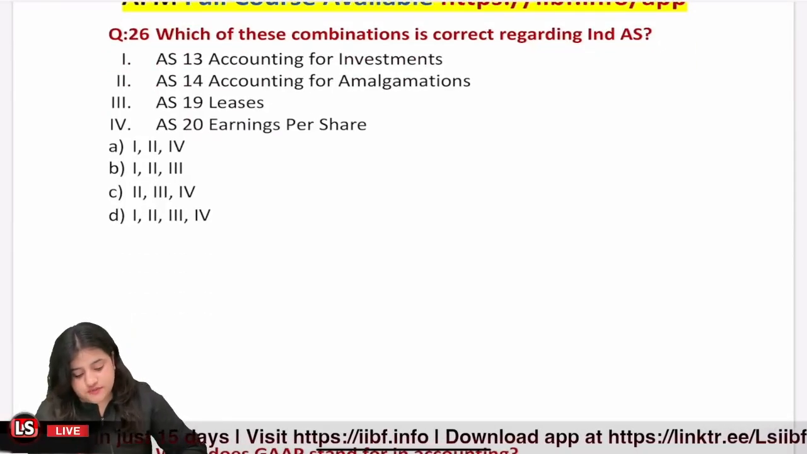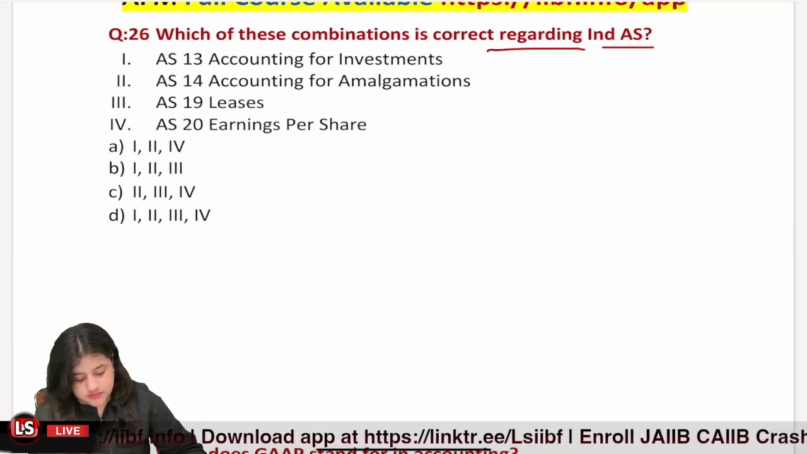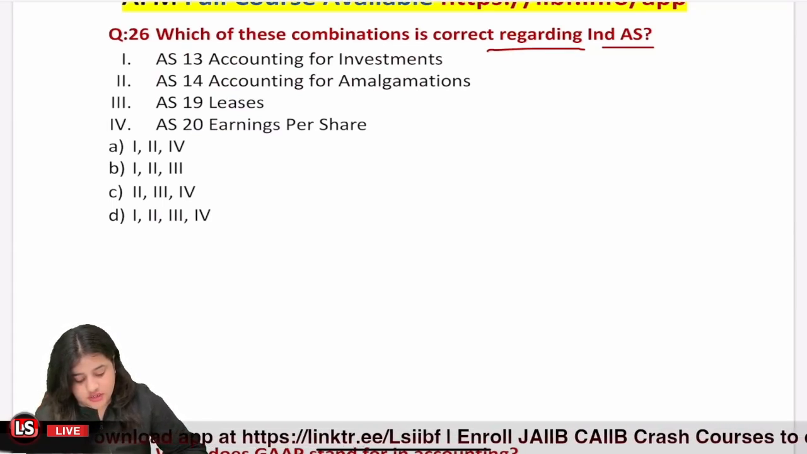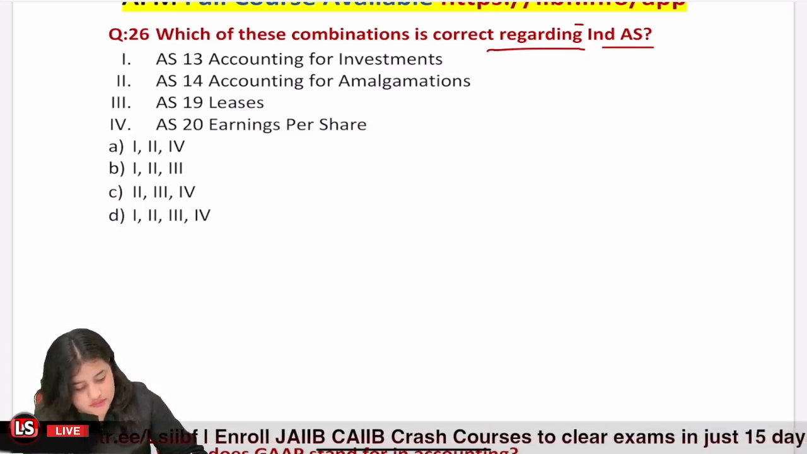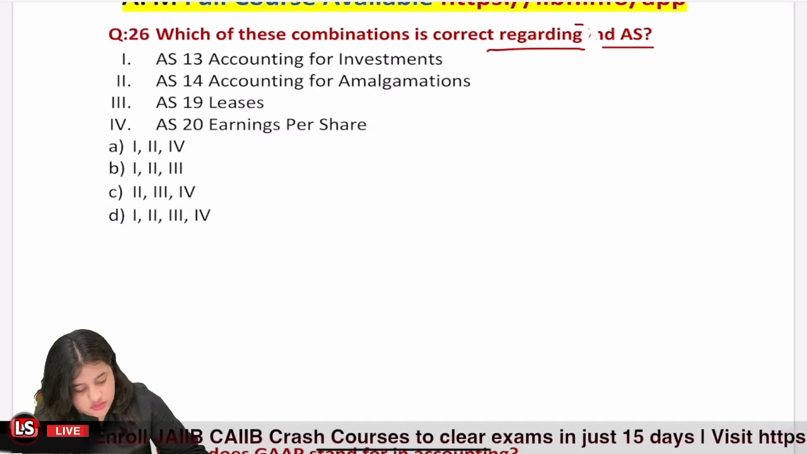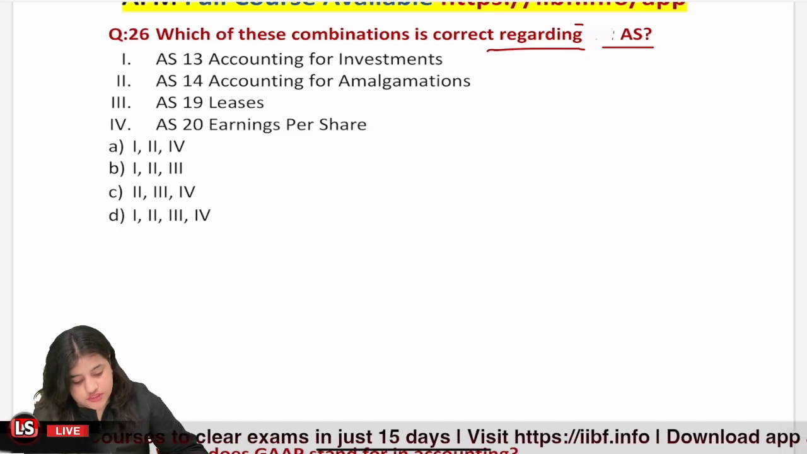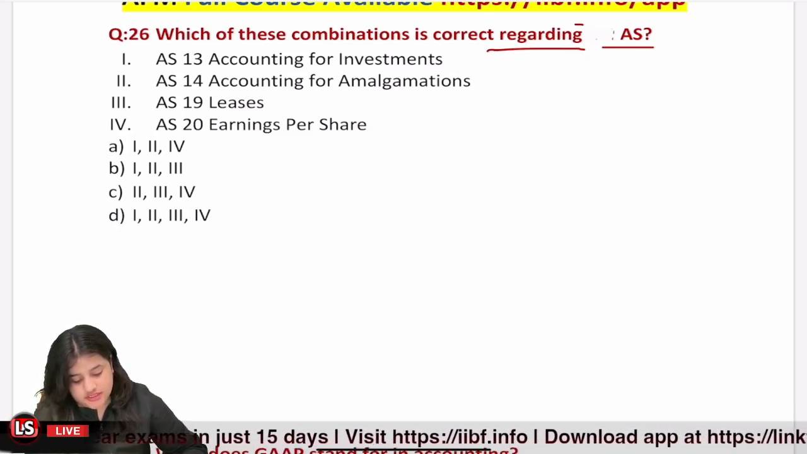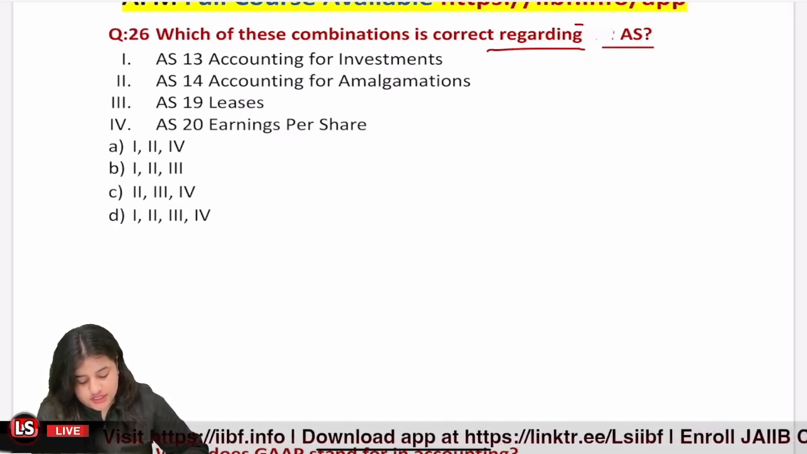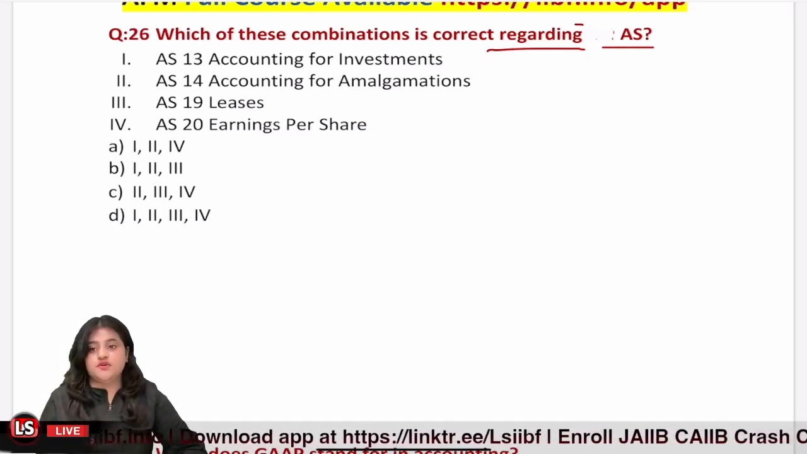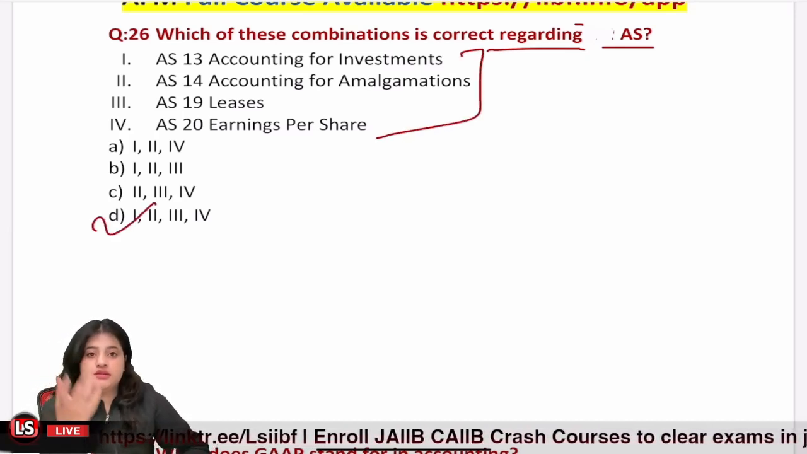Now, question 26. Which of these combinations is correct regarding Ind AS? We have AS 13 accounting for investment, AS 14. So rather than saying Ind AS, this is for AS. Okay. Now, let's see which of these combinations is correct regarding AS. AS 13 accounting for inventories, AS 14 accounting for amalgamation, AS 19 is for leases, and AS 20 is for earnings per share. So all of these options are correct because these are right AS that are referred here.